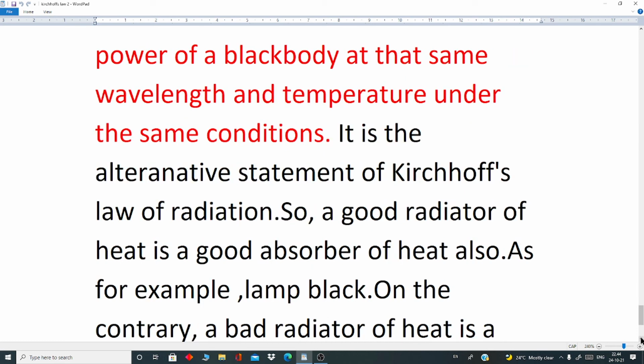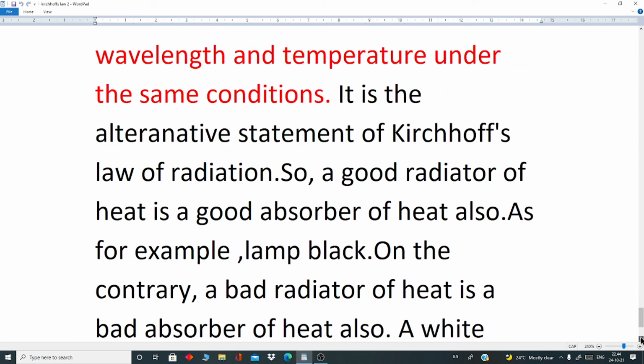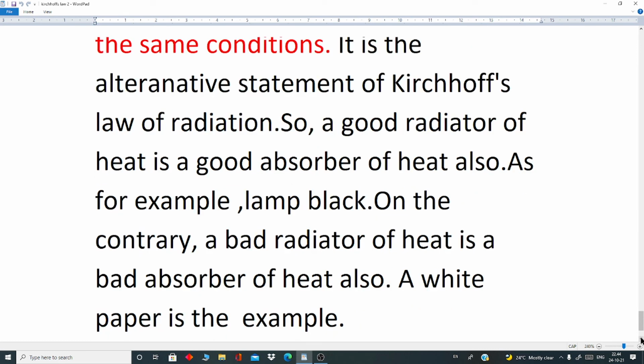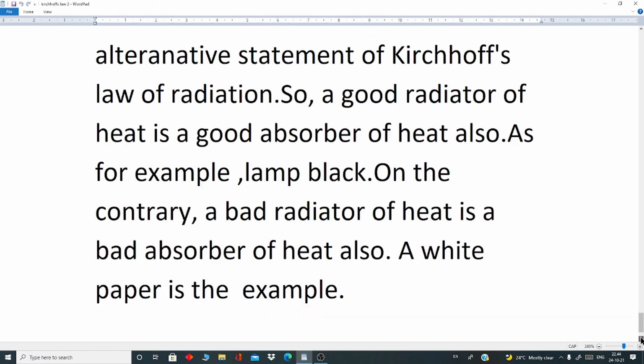So, a good radiator of heat is a good absorber of heat also, as for example, lamp black. On the contrary, a bad radiator of heat is a bad absorber of heat also. A white paper is the example.